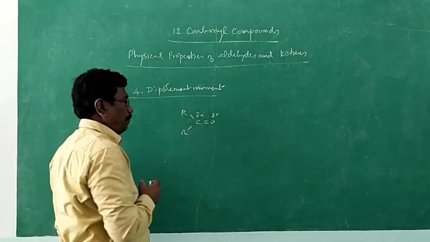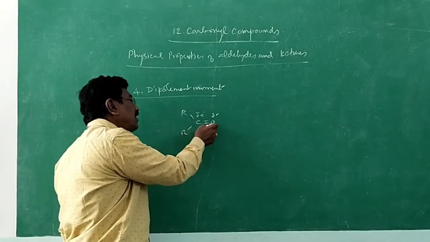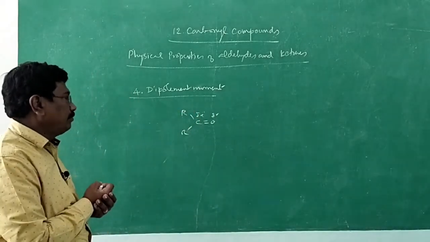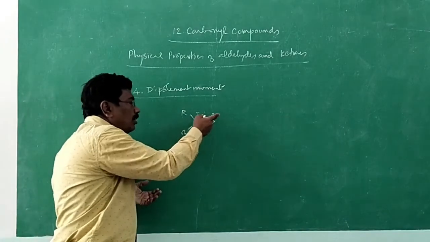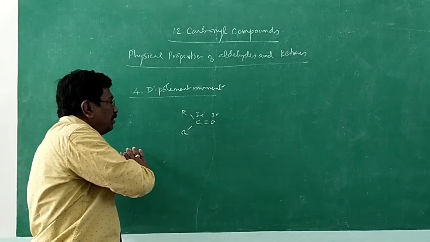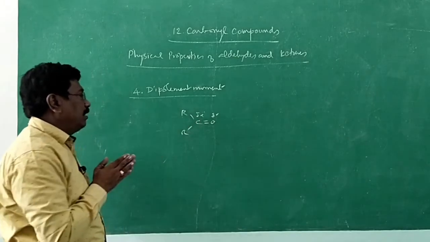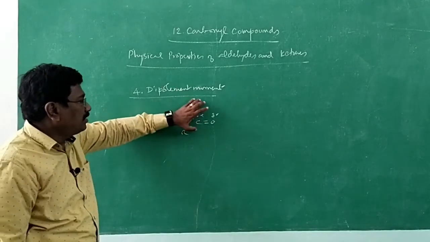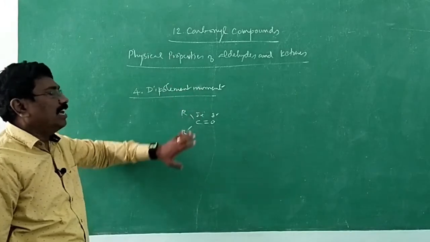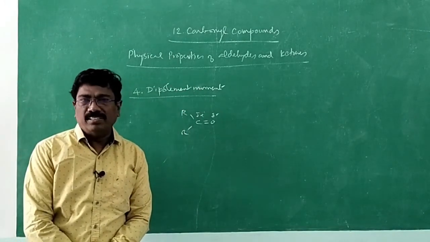Electronegative oxygen is combined with carbon, which is considered electropositive when compared to oxygen. It's not truly electropositive, but oxygen being more electronegative, the electron pair is moved towards oxygen, and therefore aldehydes and ketones are polar. Because of the polar nature, they have a higher dipole moment. So that is about the physical properties of aldehydes and ketones. Thank you.